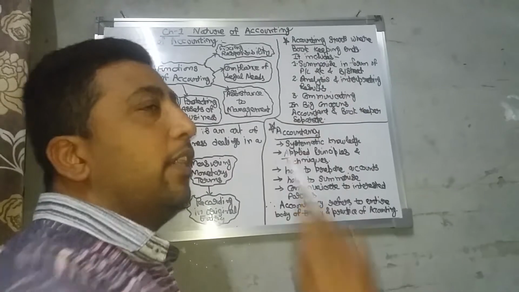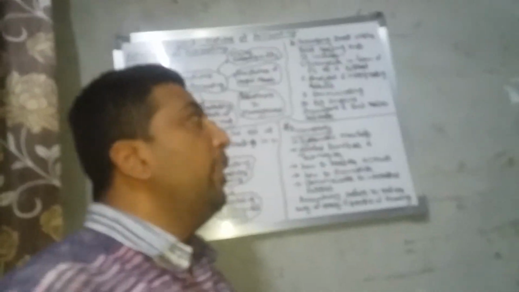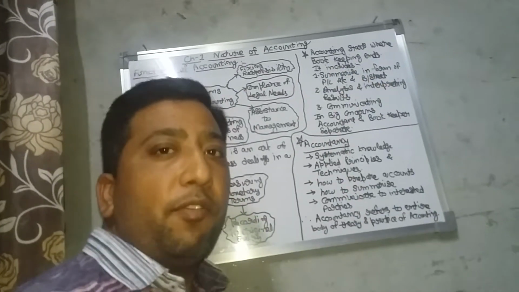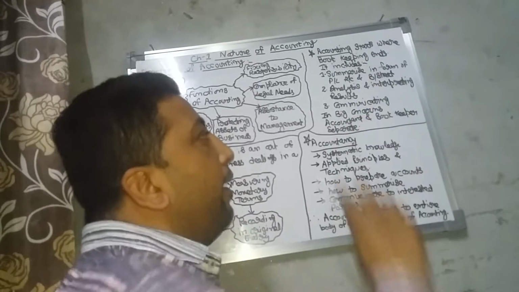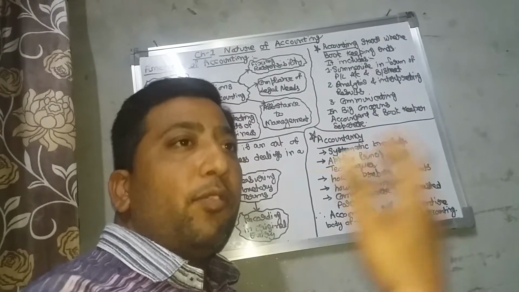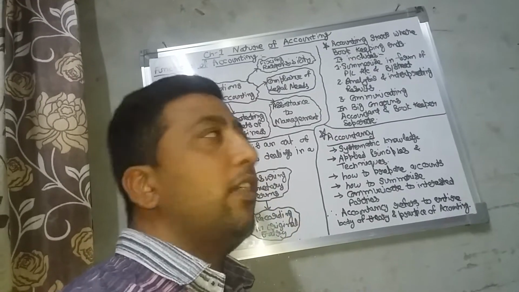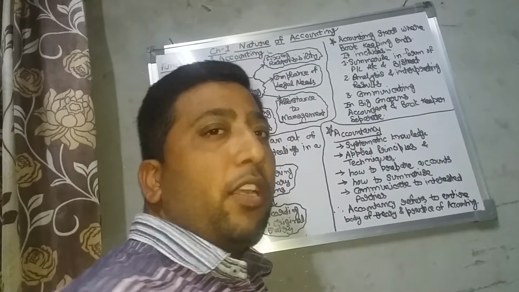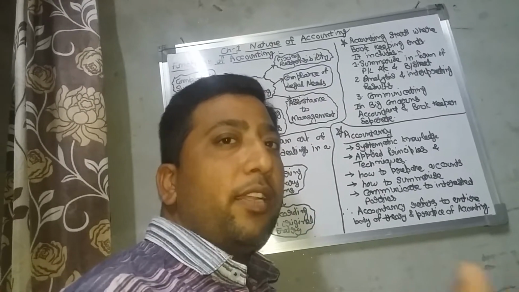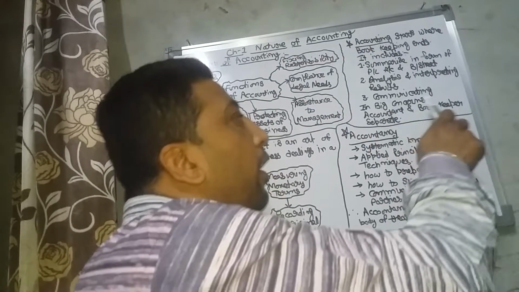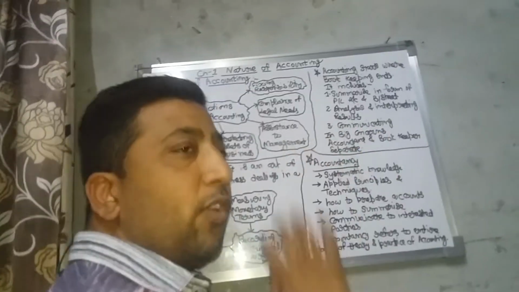First, you have to summarize. Summarize means you have to prepare the trading account, profit and loss account, and balance sheet. In this case, you find the profit and loss and the company's position. Next, analyzing and interpreting results. You have to do some analysis and get the results from these accounts. And third, communicating to various parties interested in the business, the stakeholders and the shareholders of the business. In a big concern, one is an accountant, one is a bookkeeper.